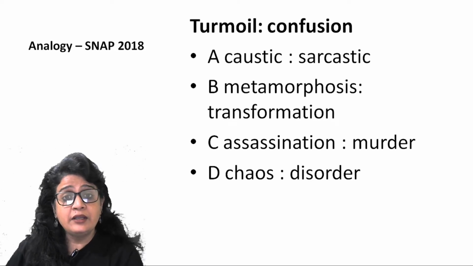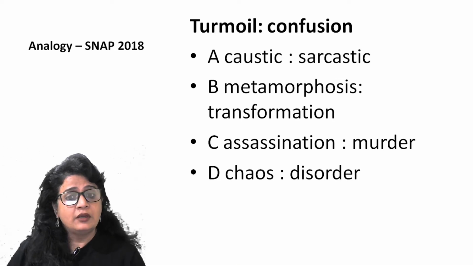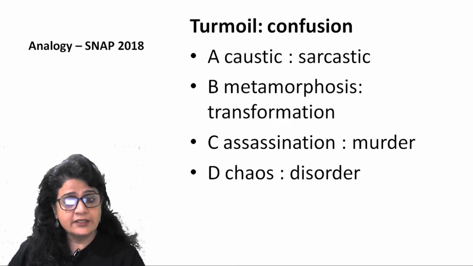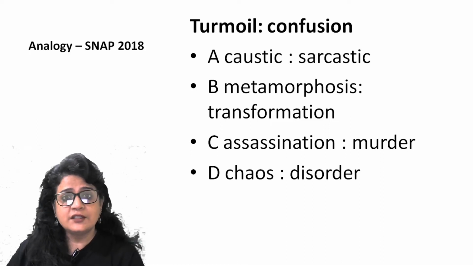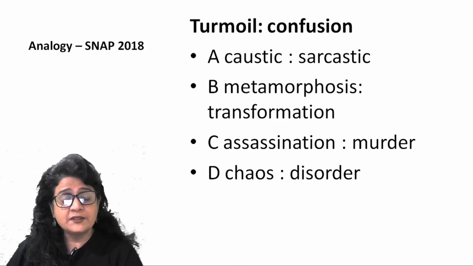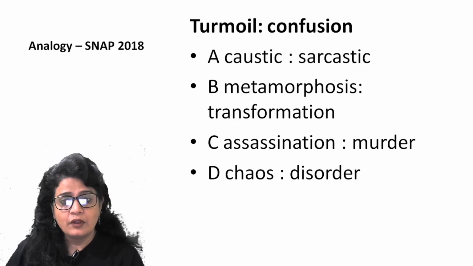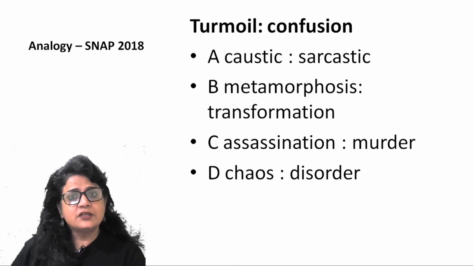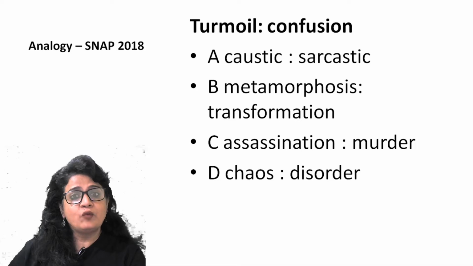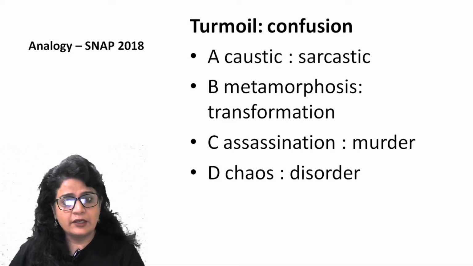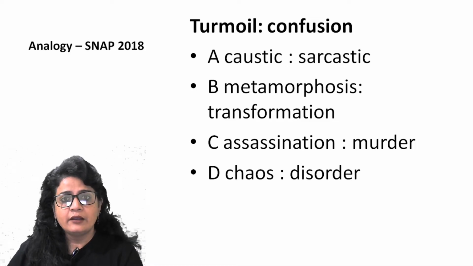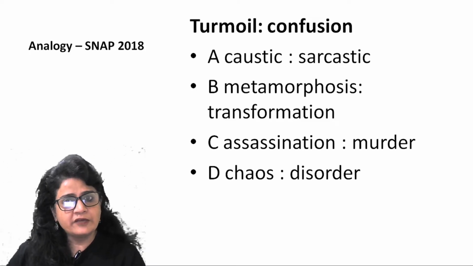Assassination is to kill an important person, especially a political figure. So assassination is murdering, killing an important figure. Like Indira Gandhi was assassinated in 1984, right? So assassination of the Indian Prime Minister, this is Indira Gandhi, in 1984. So assassination is always murder, but murder of what kind, right? So that's still not clear. Chaos and disorder. So that's exactly the synonymous pair that we are looking for.